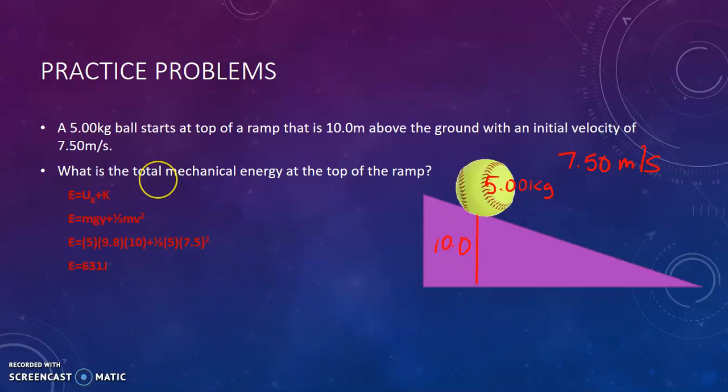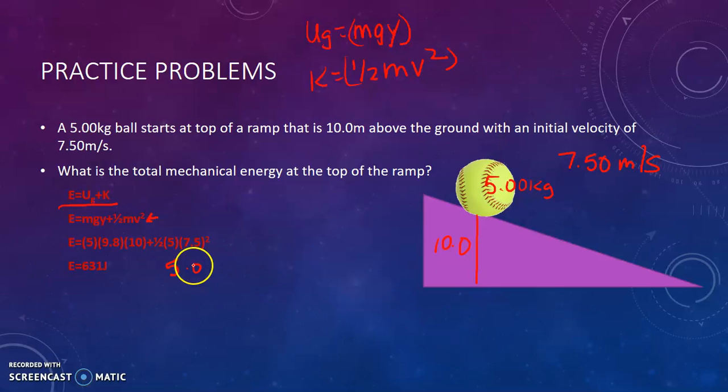The question is asking for the total mechanical energy at the top of the ramp. So the total mechanical energy would follow this formula, which is energy equals the potential energy plus the kinetic energy. We also know that the formula for potential energy is mass times gravity times the vertical displacement, and that's what y stands for. And then we have the kinetic energy, which is 1/2 mass times the velocity squared. So we plug in these two components into the total formula for energy. This is a new formula that we can use. Then we plug in what we know.